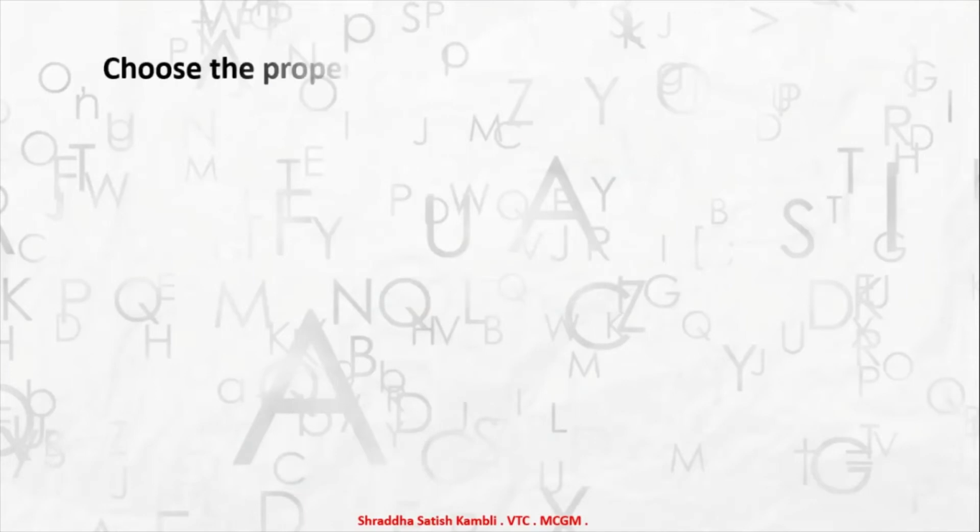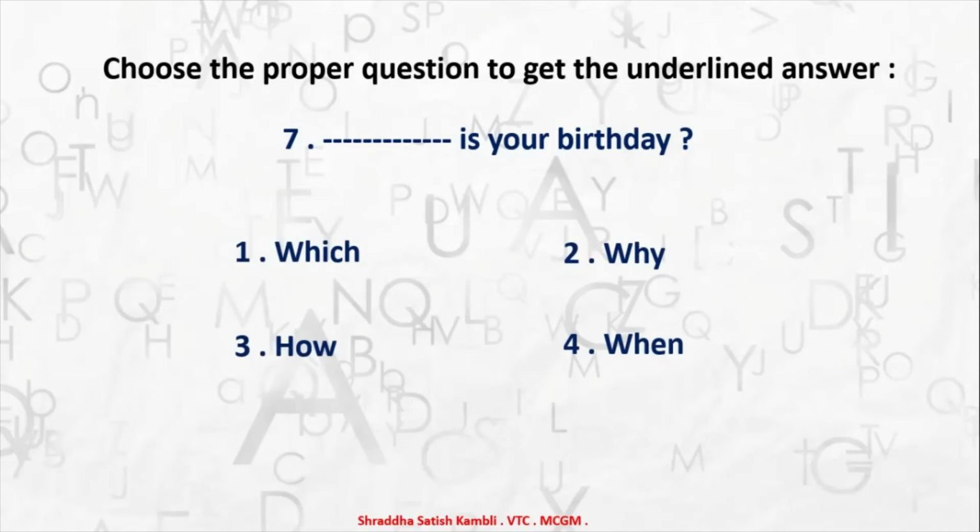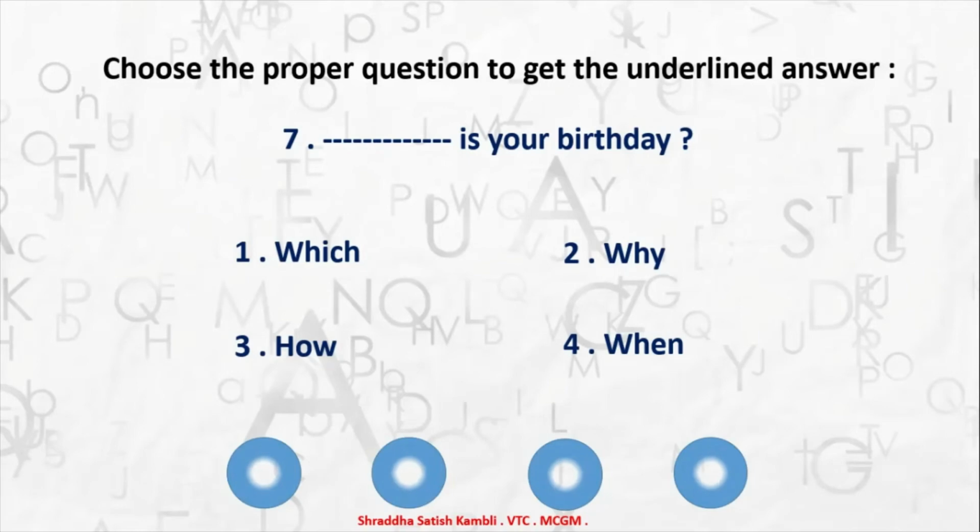Coming to the next one. Choose the proper question to get the underlined answer. Here are the options for you. Dash is your birthday. So what will fit in here? Which is your birthday? Why is your birthday? How is your birthday? Or when is your birthday? Now the birthday is an event. Okay, so what will you say? We will say which, why, how, or when. Obviously, which is the correct answer? It is the fourth option. When is your birthday? You're talking about the time, when.